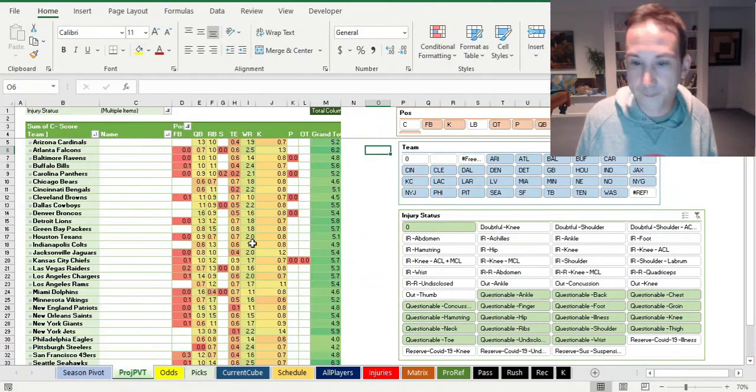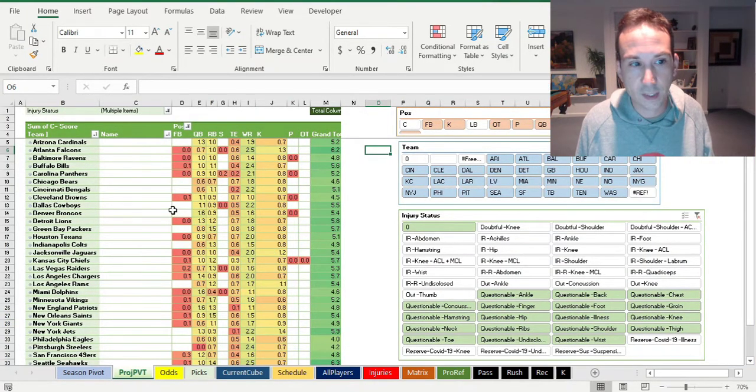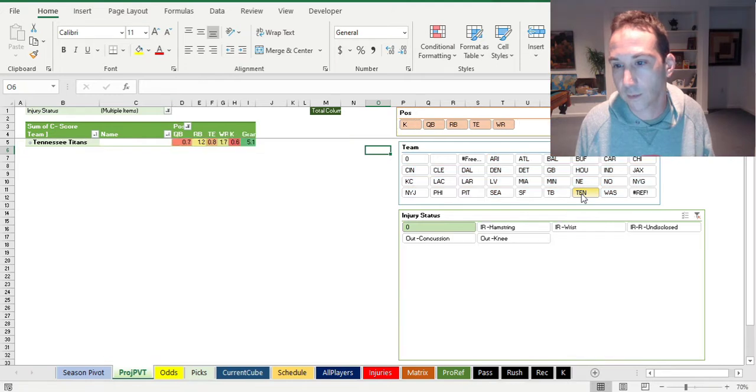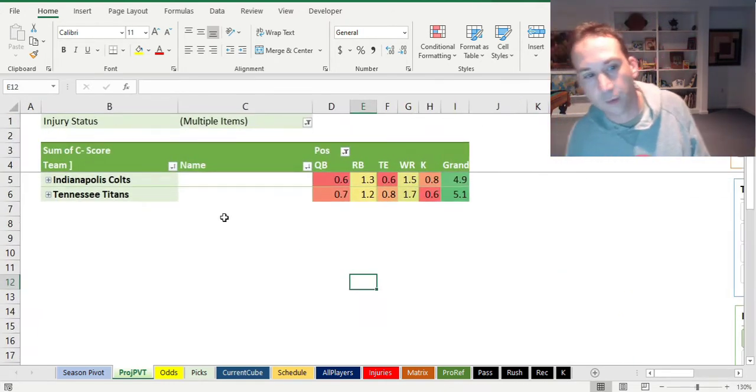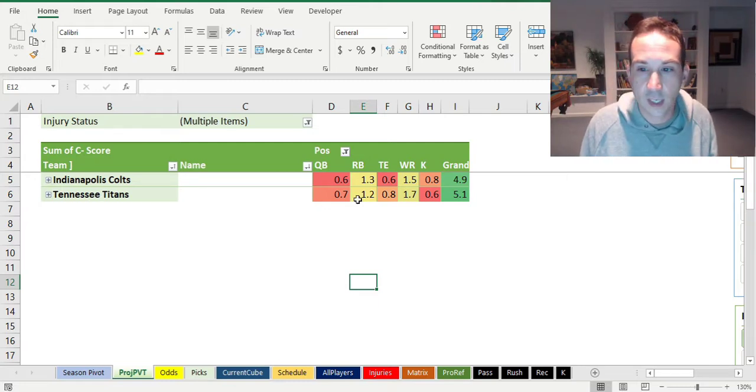esta noche, right? Esta noche. If you look at the injury report and you look at the teams playing tonight, it's Tennessee versus Indianapolis. So when looking at both of these equipos, both of these teams, we see that Tennessee's got a lot of scoring power, so does Indianapolis.